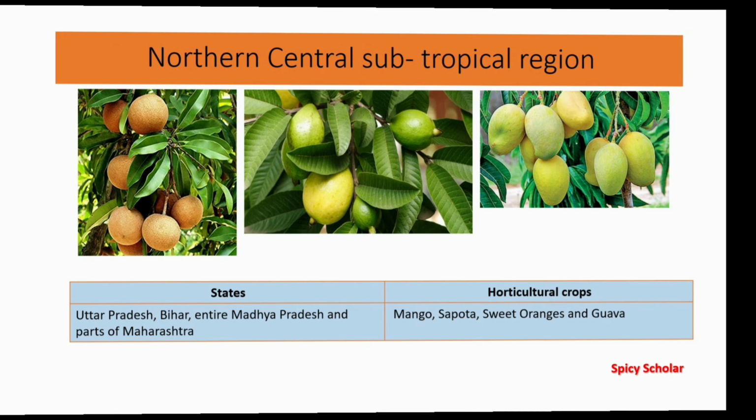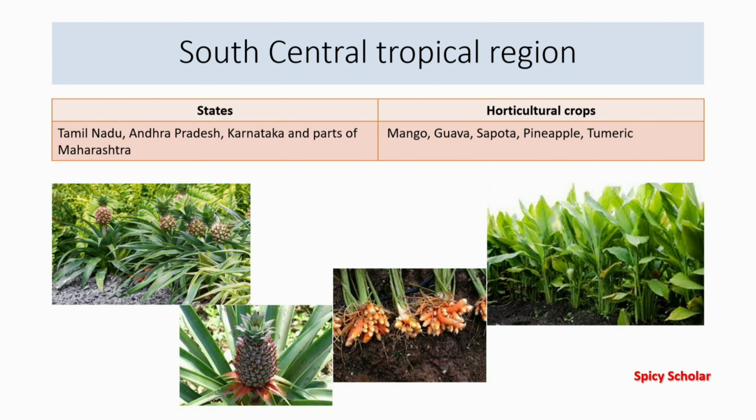Friends, imagine that you are in the southern part of India, that too in the south central tropical region. This region includes the central area bordered by western and eastern Ghats in the states of Tamil Nadu, Andhra Pradesh, Karnataka and parts of Maharashtra. Horticulture crops grown in this region are mango, guava, sapota, pineapple, turmeric, etc.